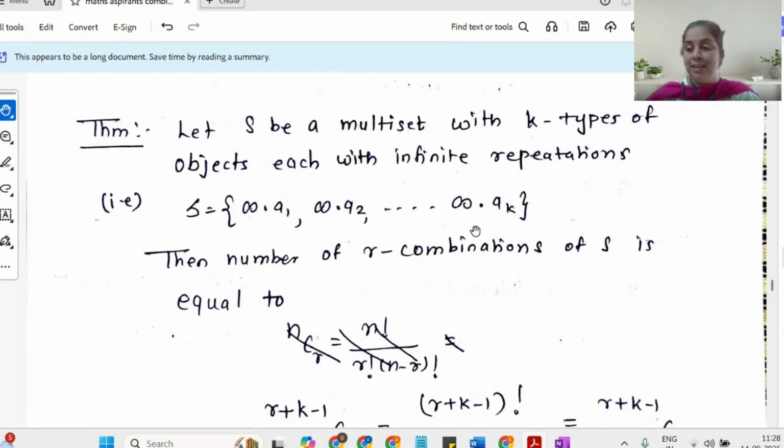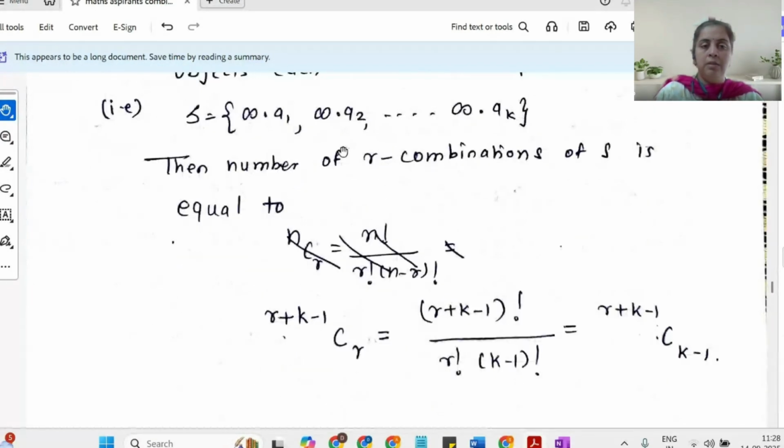There is nothing like infinity, but what I'm trying to say over here is the number of choices available for A1 is not finite. Like you demand for A1 and that many A1s are available. Okay. So this is a representation of an infinite multiset. So what it says is the number of R combinations of S. Okay, suppose from this set you want to choose R combinations of S.